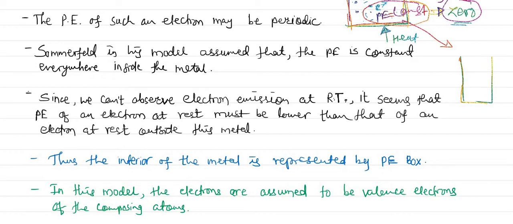So this is considered as a one-dimensional box where the potential inside the box is 0 and the potential outside the box is infinite. This is how the idea of infinite potential and zero potential came about, because at room temperature an electron cannot eject outside the metal. So if I am talking about an electron present in a box, it can be considered as an electron trapped in a potential well.